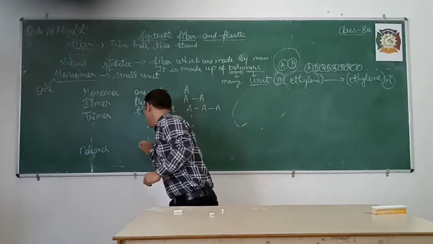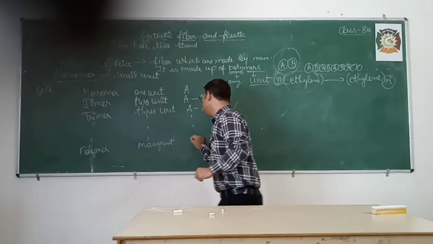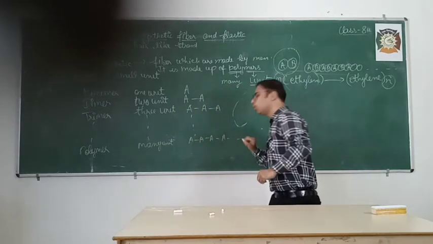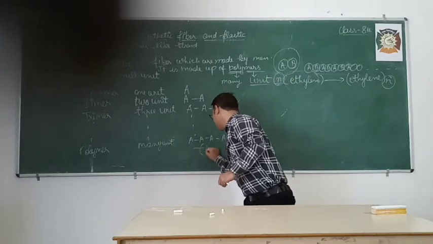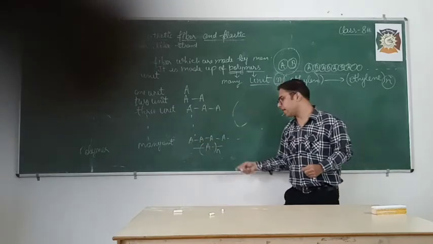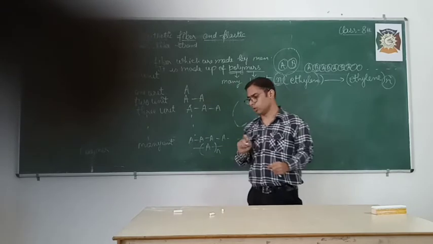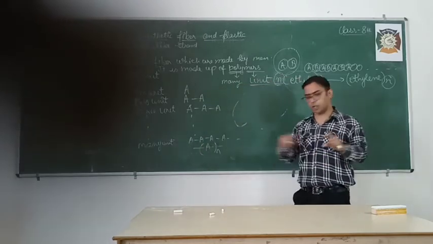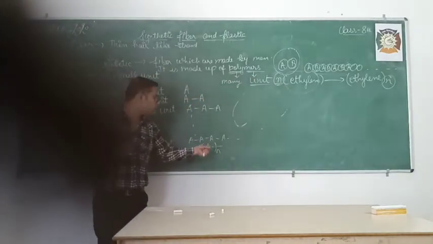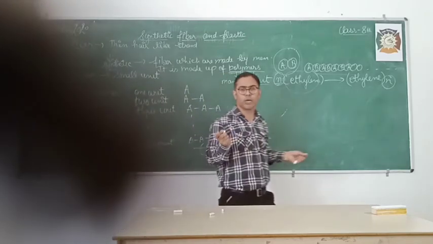Polymer means many units, and you can write it as A, and so on, or you can write it as A, N. So what this arrow means is that A is connected on this side to A and on that side to A also. Okay, it is an infinitely long chain, and that's why this is known as polymer, in which the number of molecules is very large. Is it clear to you, students?